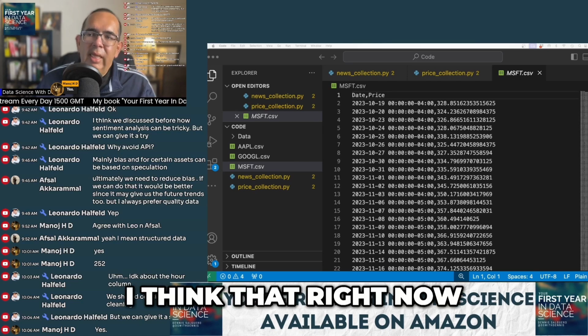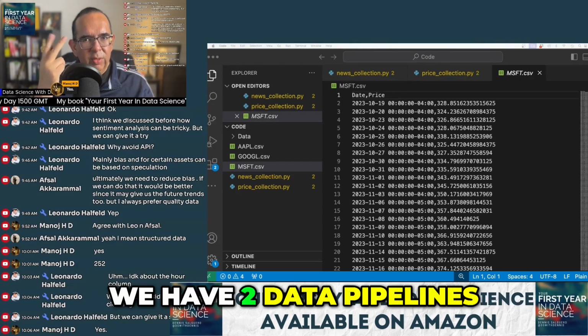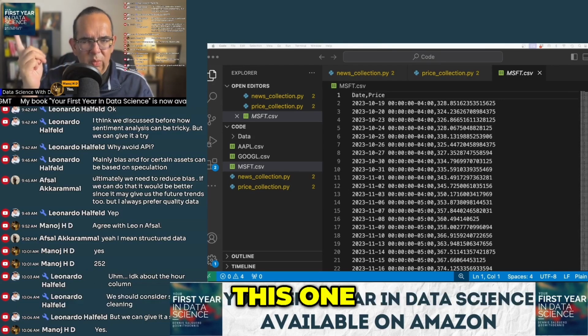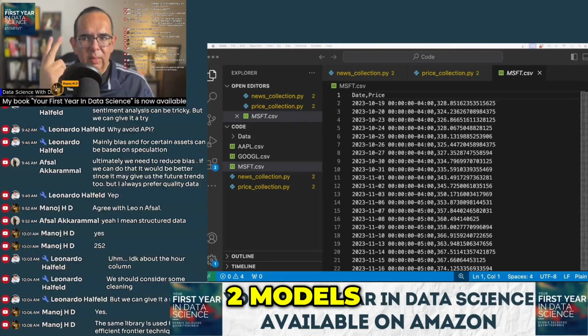But I think that right now we potentially have 3 models, right? We have 2 data pipelines and 3 models, because one of those pipelines, this one, can be used for 2 models.